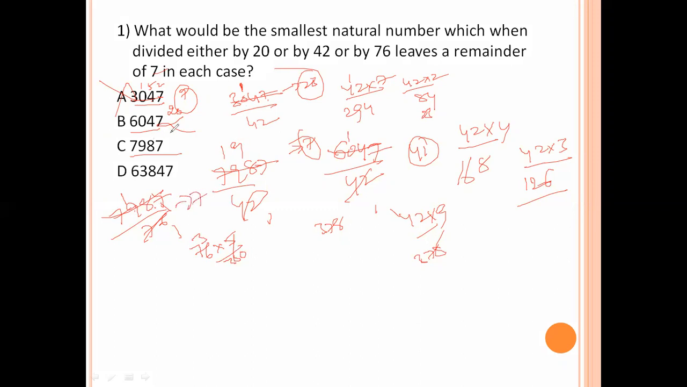So whenever we divide 7987 with 20, we get remainder 7. With 42, we get remainder 7. With 76, remainder is 7. So option C is the right answer.